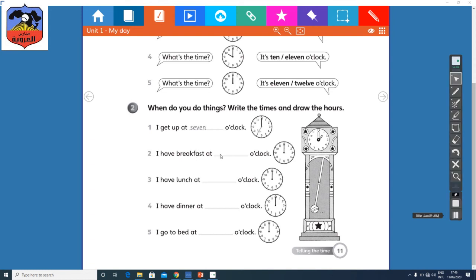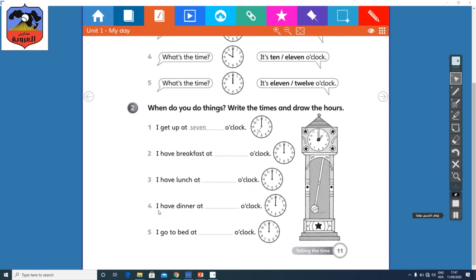So write the time here and draw the hour hand on the clock. When do you have a breakfast? Can you write? Now number 3. I have lunch at. When do you have lunch? So write the time here. I have lunch at 1 o'clock, 2 o'clock, 3 o'clock. Okay. And don't forget to draw the hour hand on the clock.